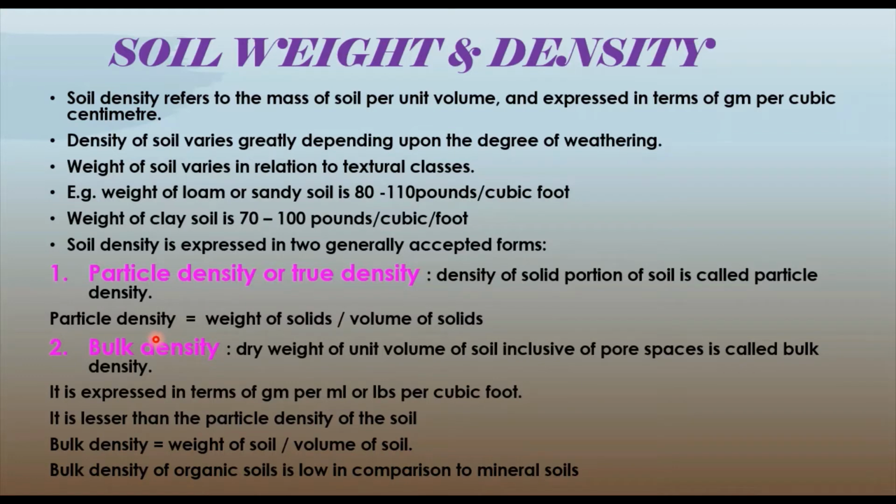Then moving to the bulk density, the dry weight of unit volume of soil inclusive of pore spaces is called bulk density. And this is going to be expressed in grams per ml, or lbs per cubic foot. It is going to be lesser than the particle density of the soil. And how can we calculate this one? Weight of the soil by volume of the soil. Whereas the particle density is weight of the solids by volume of the solids, the bulk density is the fraction of weight of the soil by volume of the soil. And the bulk density of organic soils is going to be low when compared to the mineral soils.